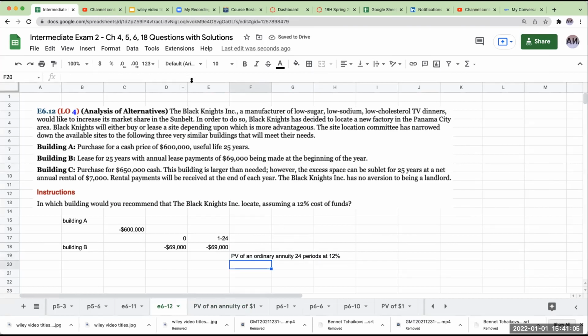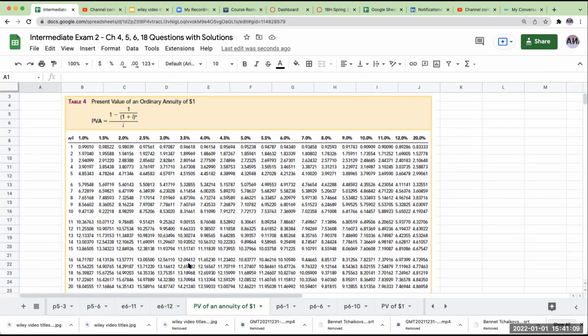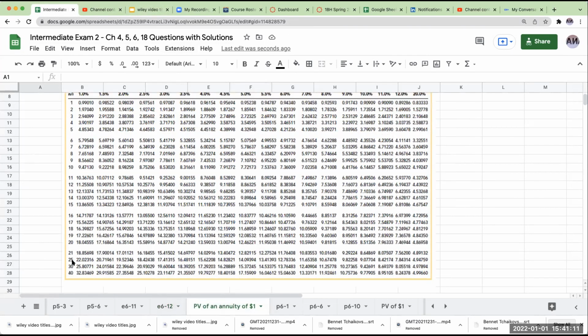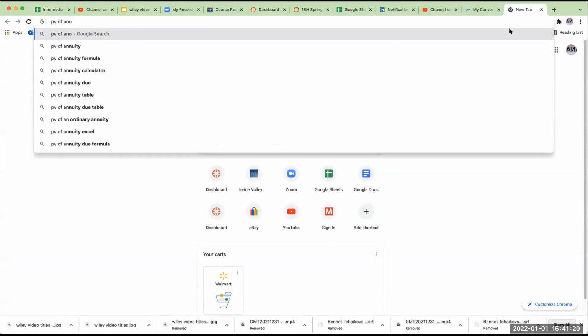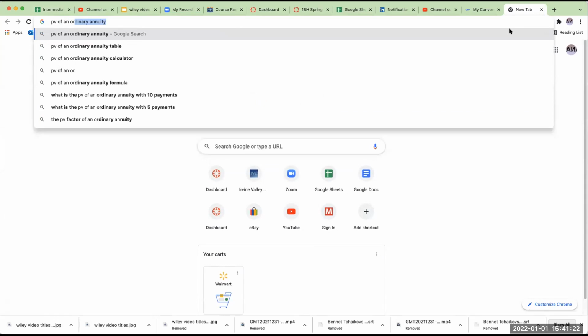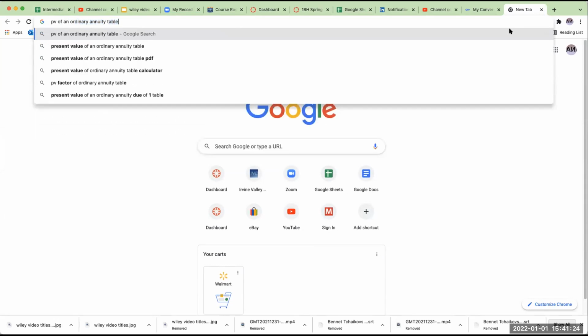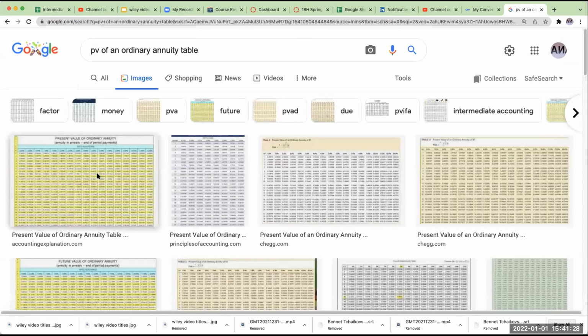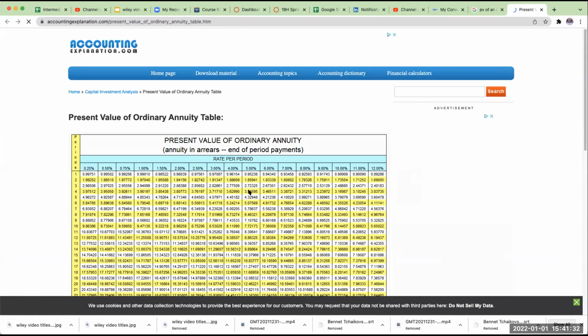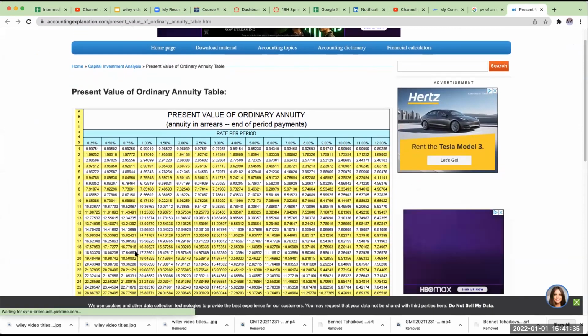Okay. So I've got a little bit of an issue because my present value table isn't special enough, right? So right over here, I've got 25, but I don't have 24. So just give me a moment and I'm going to figure that one out. Or if you want to join me on this journey. So we got present value of an ordinary annuity table. Okay. Let's go to images and let's find this out. If I come over here, let's take a look. Do I get 24? Yay, I got 24.